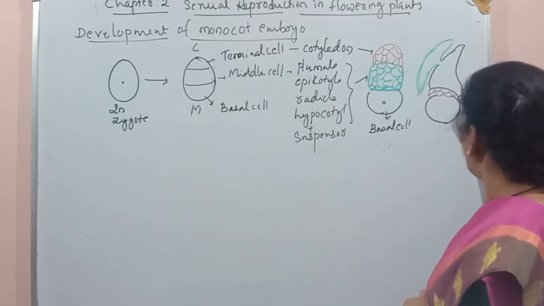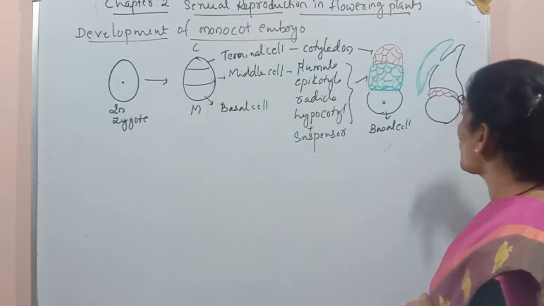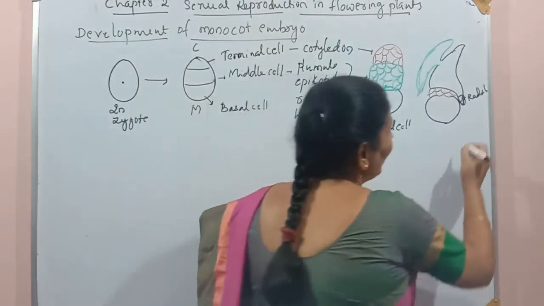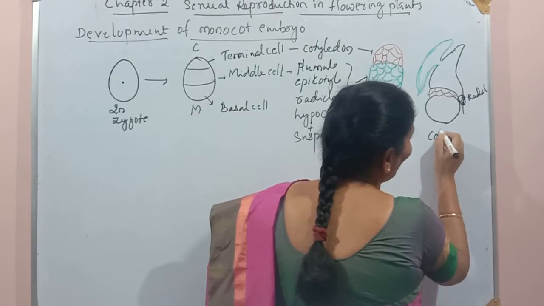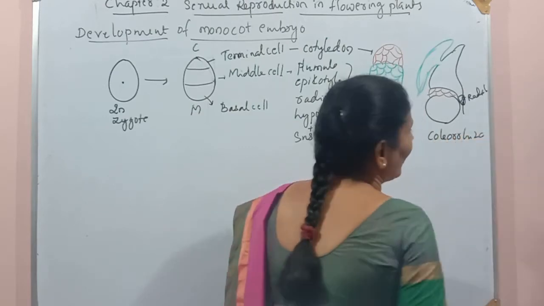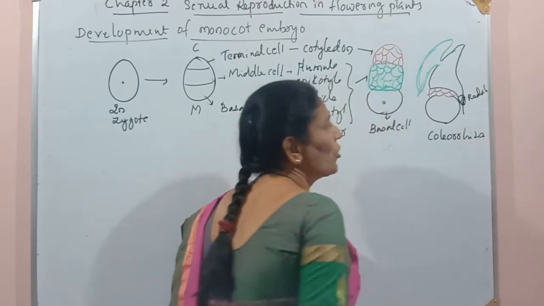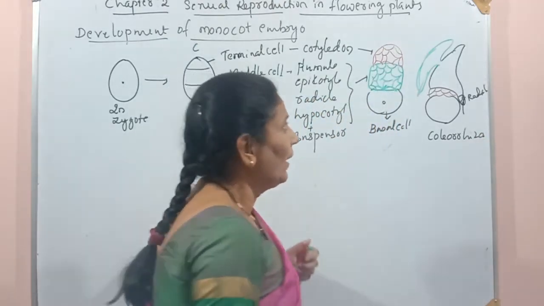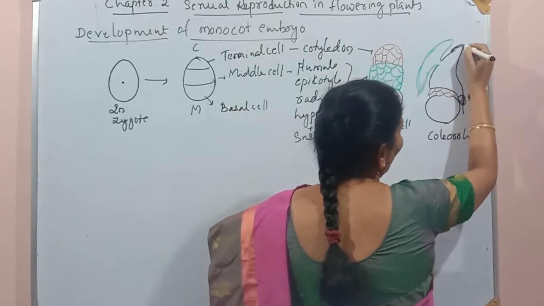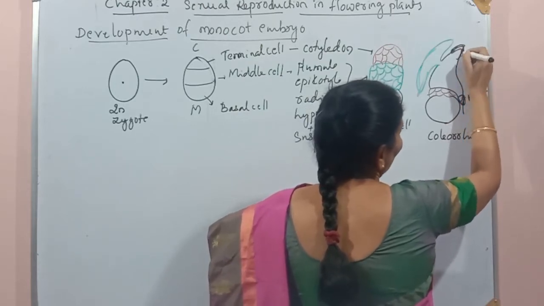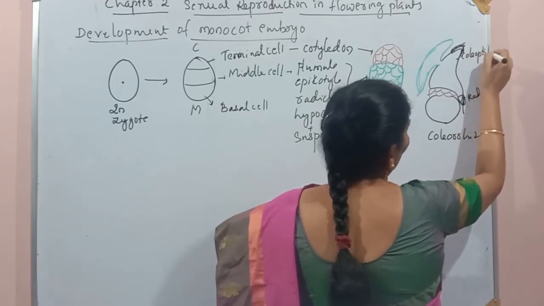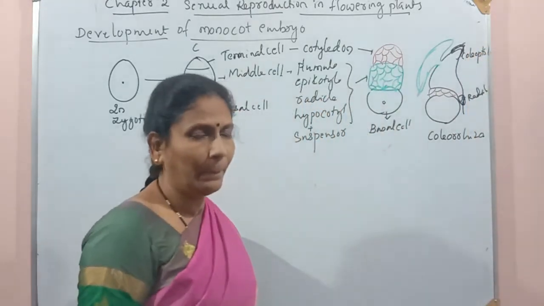This radicle is covered with a protective sheet, which is called the coleorhiza, and it protects the radicle. In the same manner, in the upper portion, the plumule is also covered with protective layers, and this is called the coleoptile.